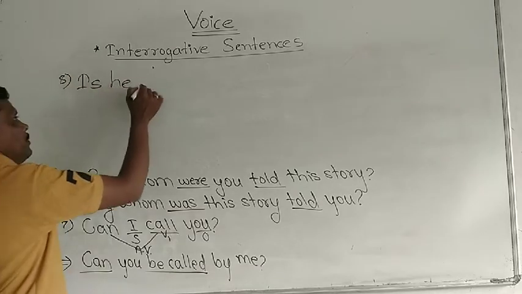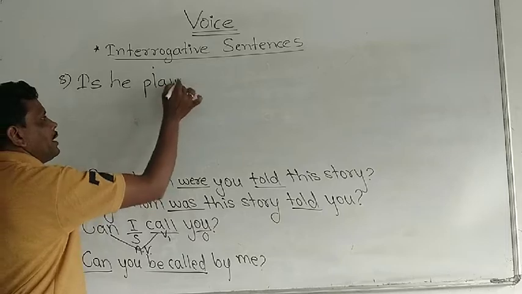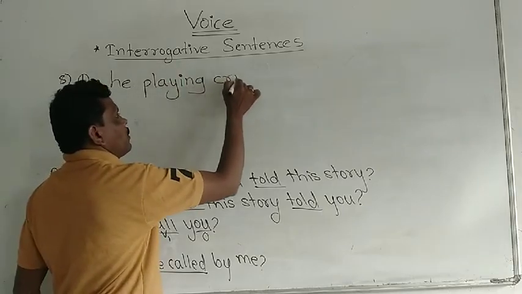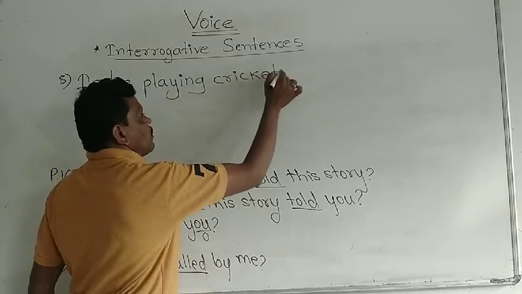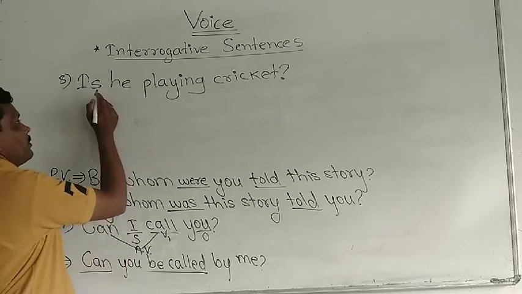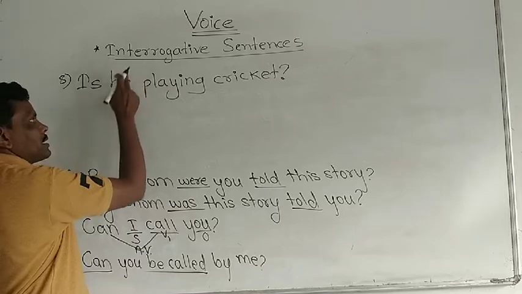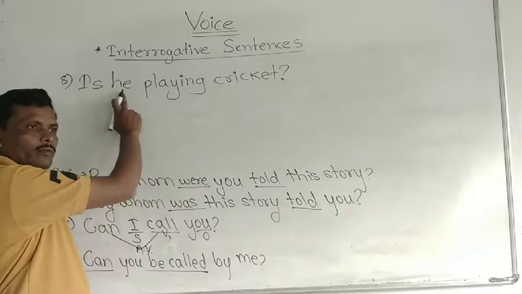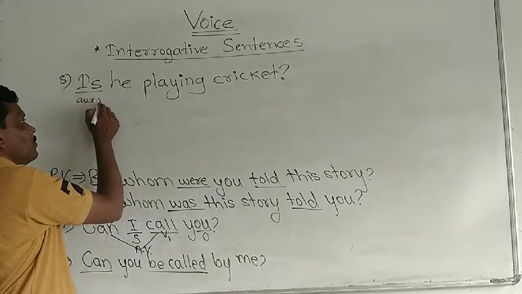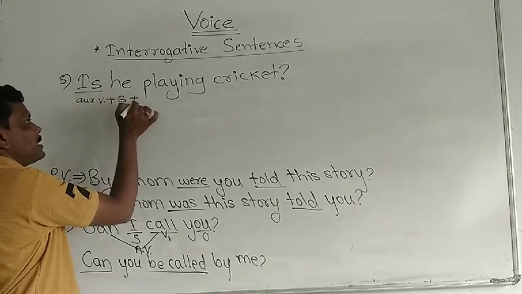Is he playing cricket? Question mark. See here. Is he playing cricket? Okay. This is an interrogative sentence. There is a verbal question because it begins with an auxiliary verb, then the subject is there.